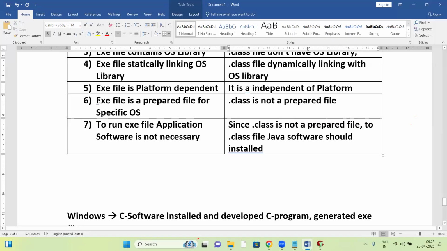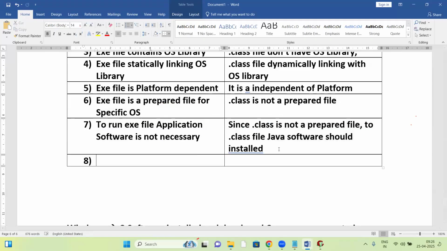A C program is already a prepared file. An exe file is a prepared file for specific ways. Since it is a prepared file, to run an exe file, application software is not necessary. But a dot class is not a prepared file. Since it is not a prepared file, to run a dot class file, Java software should be installed.